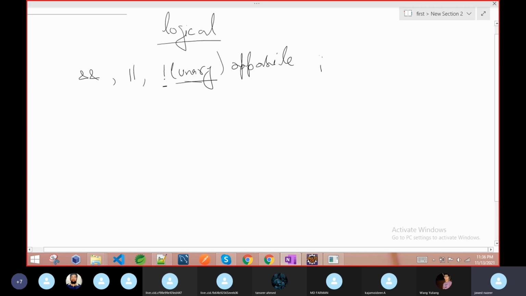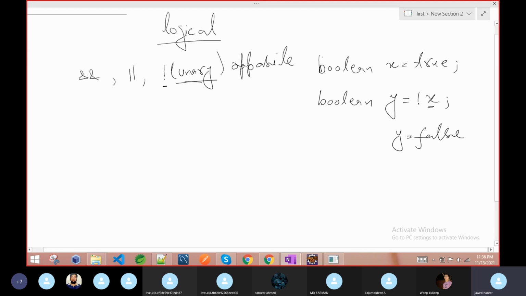So suppose you are writing boolean x equal to true, then on the next line boolean y is equal to not x. Then it will do what? Whatever the value, it just reverses it and then assigns it to y. So the y value will be false. If I do y is equal to not y, I am again assigning the value into this one. In maths it is not allowed, but here it is allowed. The latest value of y is false, then it just makes the reverse, so now the latest value of y is true. If it is true, it will make false. If it is false, it will make true.